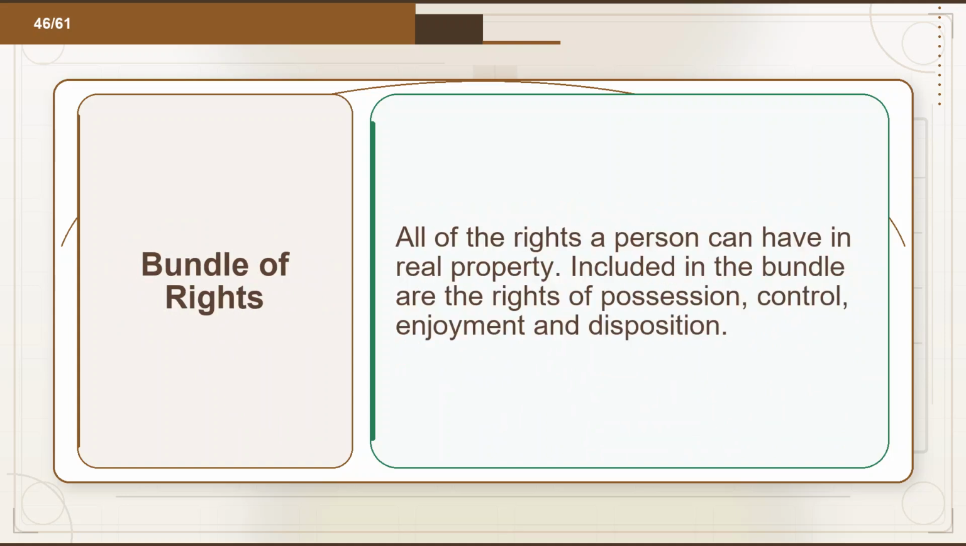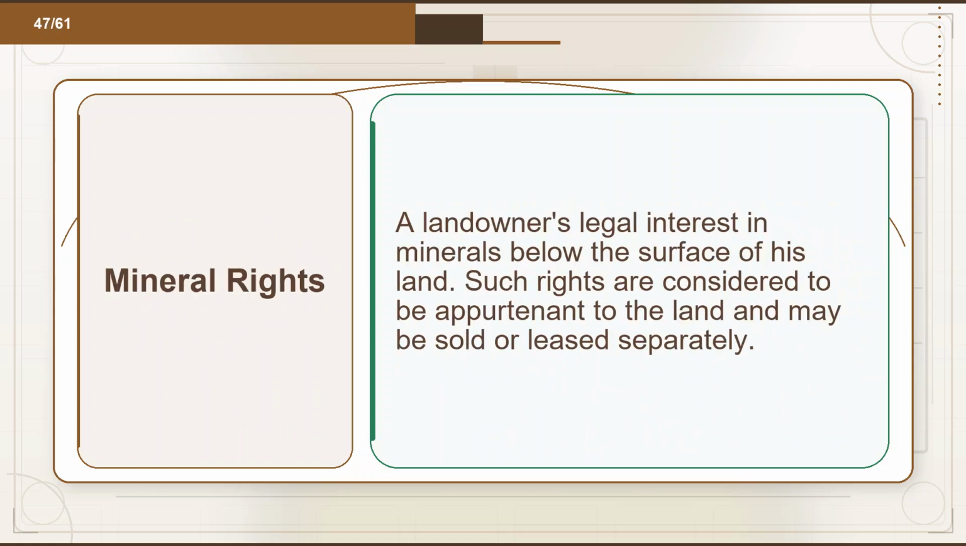Flashcard 46. Term: bundle of rights. Definition: all of the rights a person can have in real property. Included in the bundle are the rights of possession, control, enjoyment, and disposition. Flashcard 47. Term: mineral rights. Definition: a landowner's legal interest in minerals below the surface of his land. Such rights are considered to be appurtenant to the land and may be sold or leased separately.